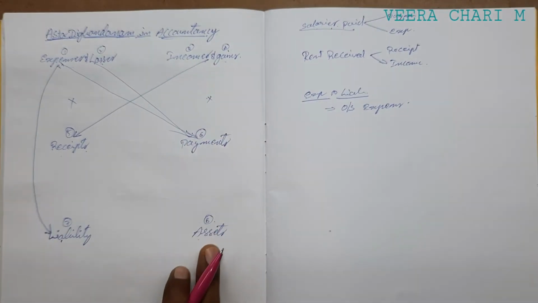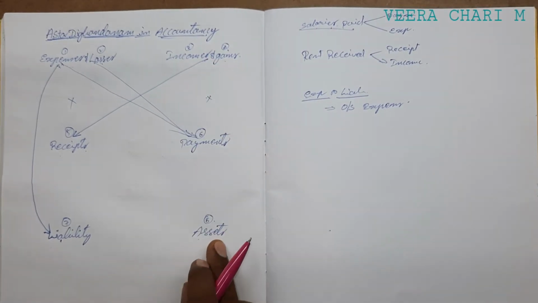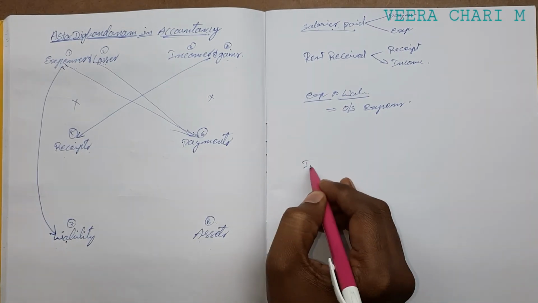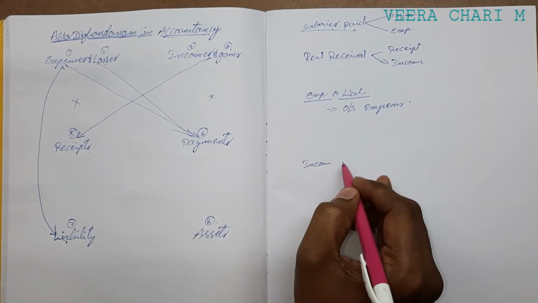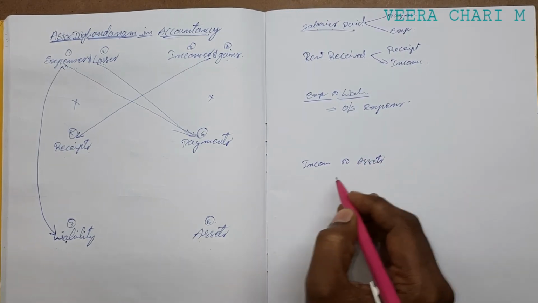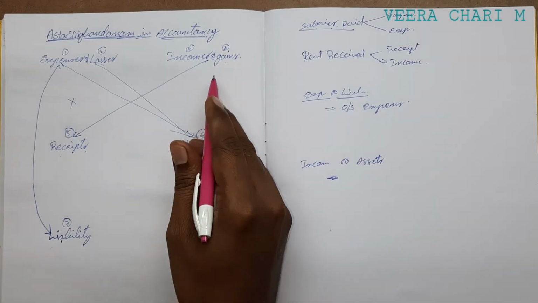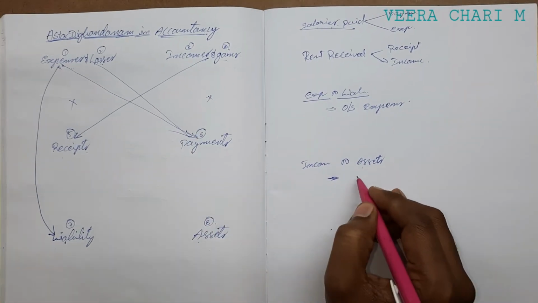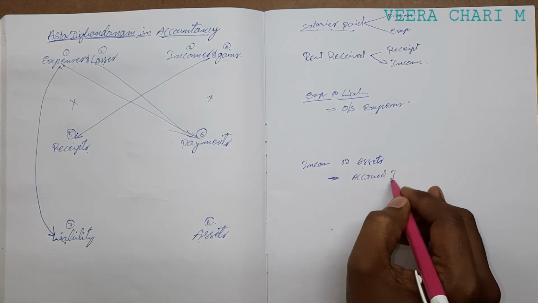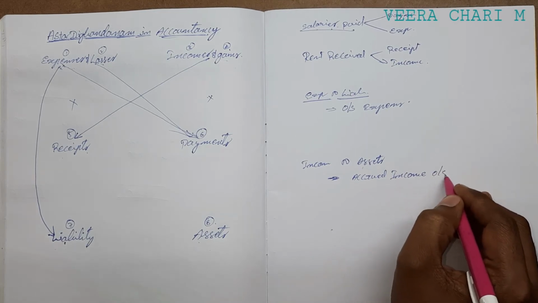And the relation of incomes and gains to assets. Income and gains to assets. The best example is accrued income, which means outstanding income.